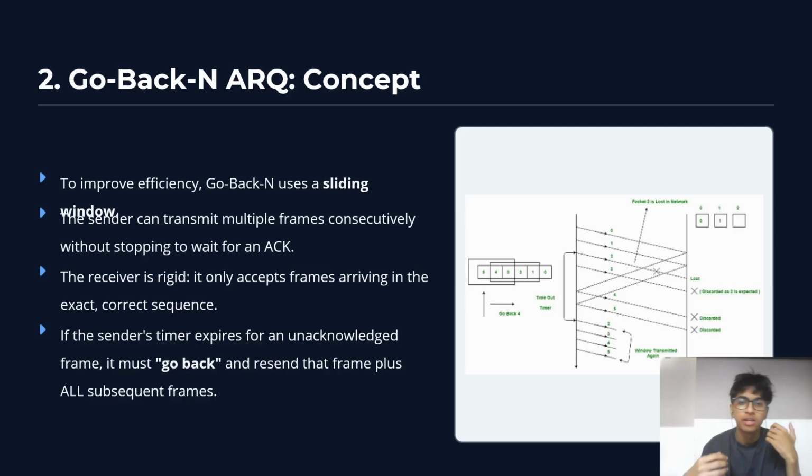Another type where ARQ is used is called the go back N ARQ. In this, it uses the sliding window concept. How is this different from stop and wait? In sliding window, instead of sending one frame at a time, it sends multiple frames at a time, which is called the window. Let's say the window size is 4, so 4 frames are sent consecutively without waiting for the acknowledgement of the first frame to come. Thus, 4 frames can be simultaneously sent.